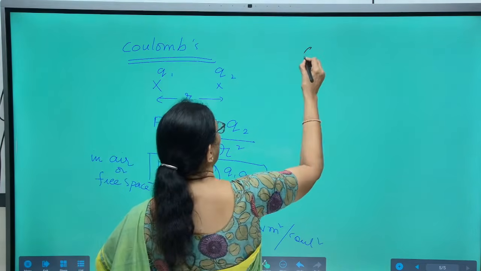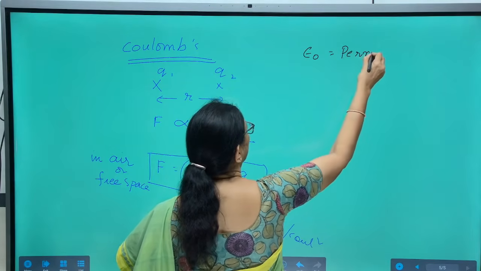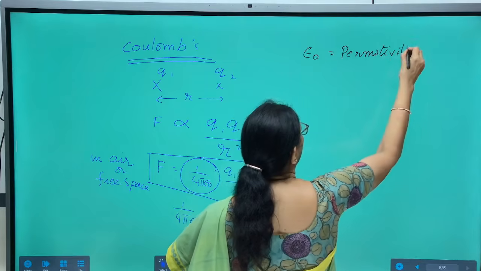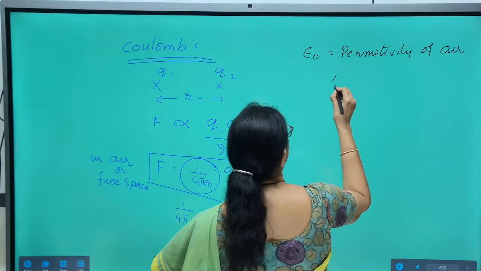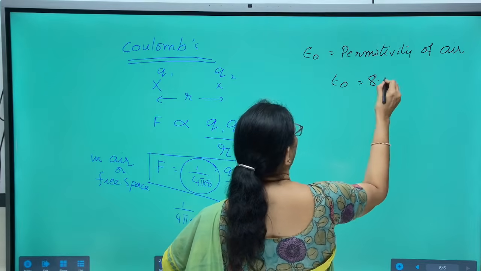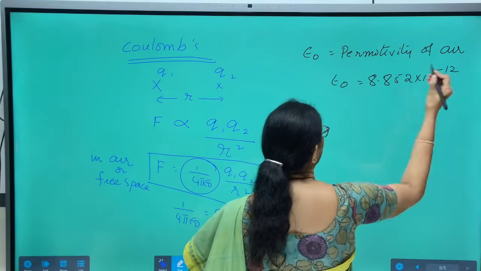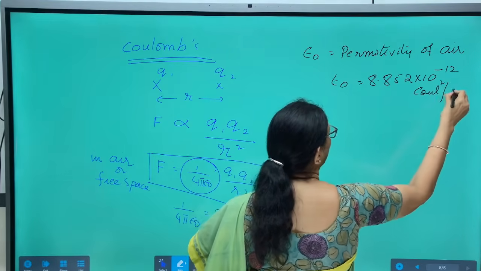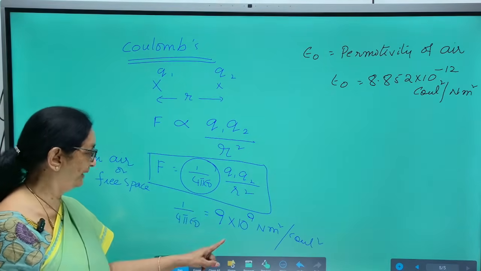Now, epsilon naught is called the permittivity of air or free space. And epsilon naught value is 8.852 into 10 to the power of minus 12 Coulomb square per Newton meter square.